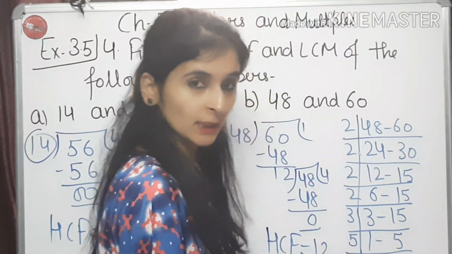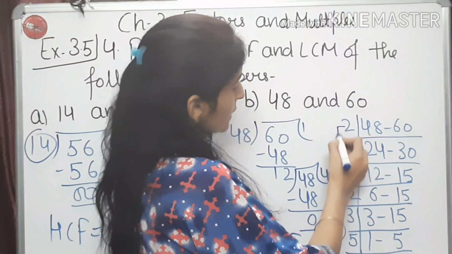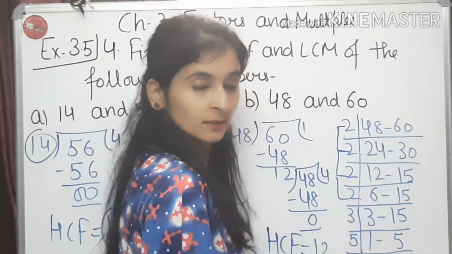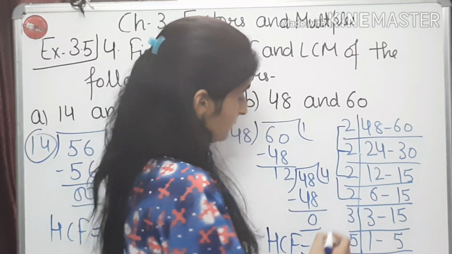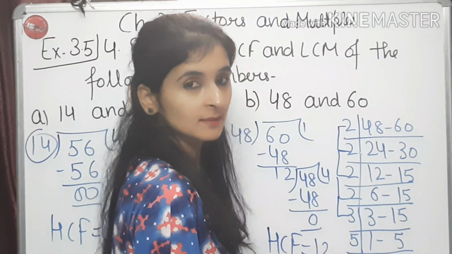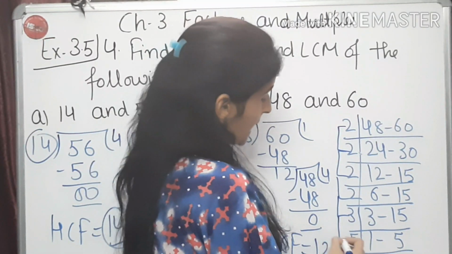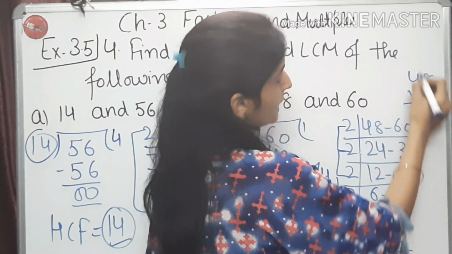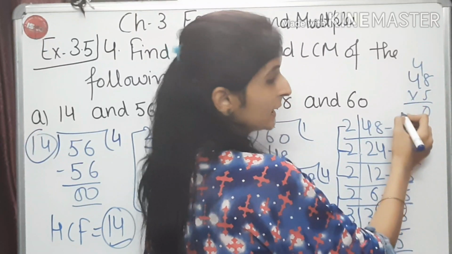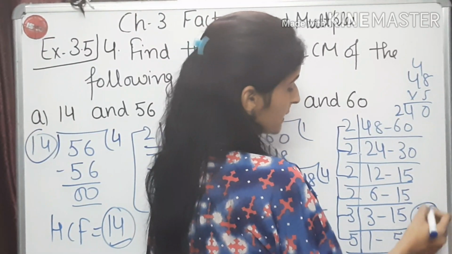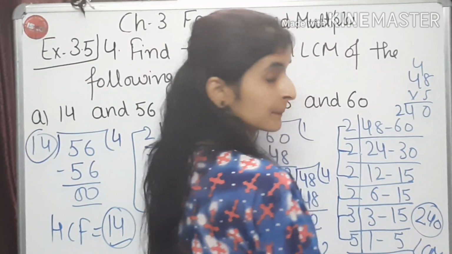Now we have to find the product. 2 2s are 4. 4 2s are 8. 8 2s are 16. 16 3s are 48, and 48 5s are, 5 8s are 40, 5 4s are 20 and 4, 240. So 240 is our LCM.